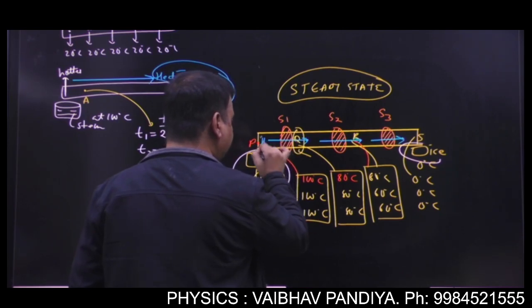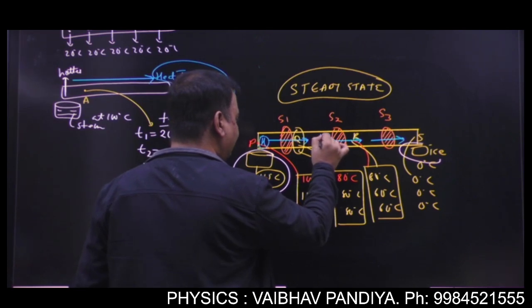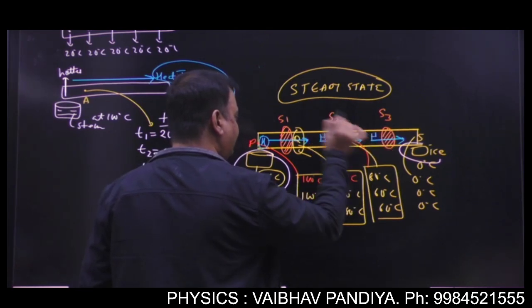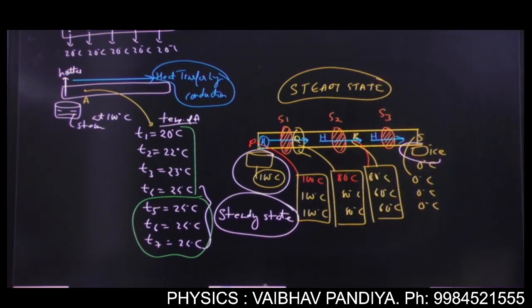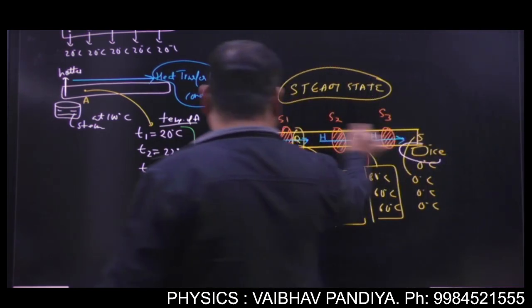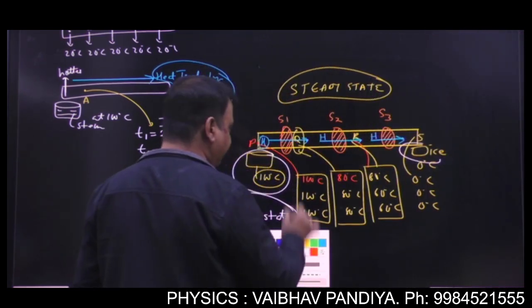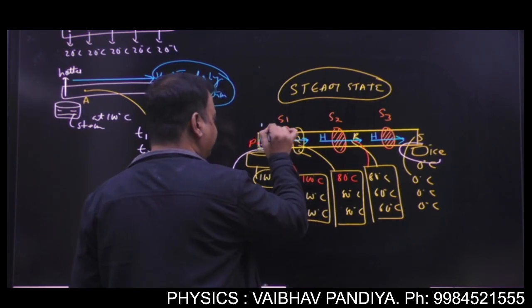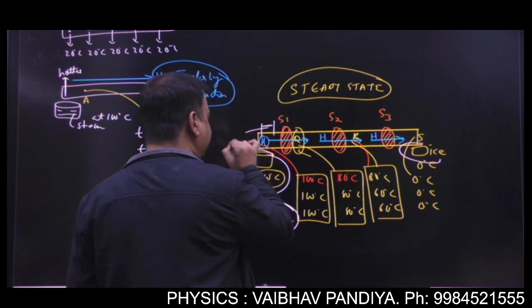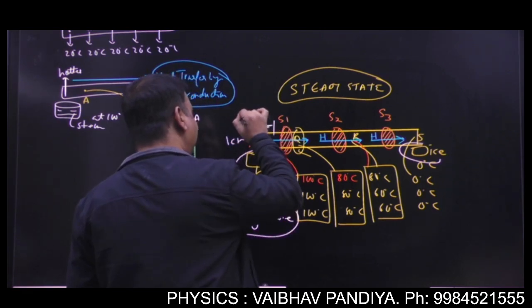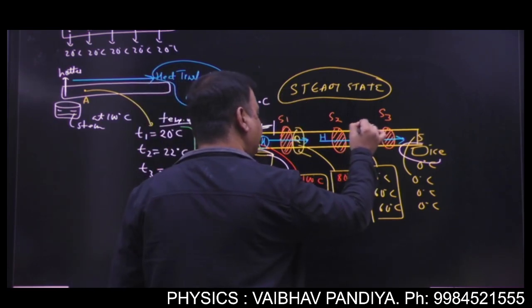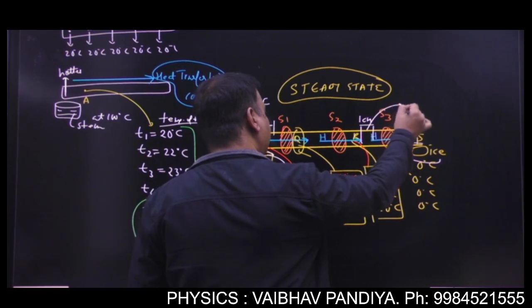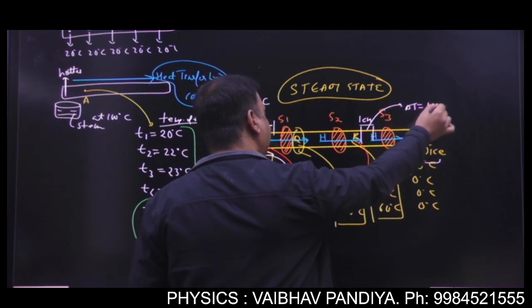So if here the thermal current is H, here it will also be H, here it will also be H. Okay? And number third property. The temperature gradient will be same along this length. That means if you're taking a length of 1 centimeter here, and the temperature change is 1 degree Celsius, and if you're taking a change of 1 centimeter here, so here also the temperature change will be 1 degree Celsius.